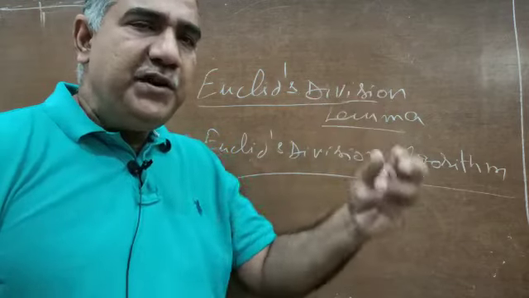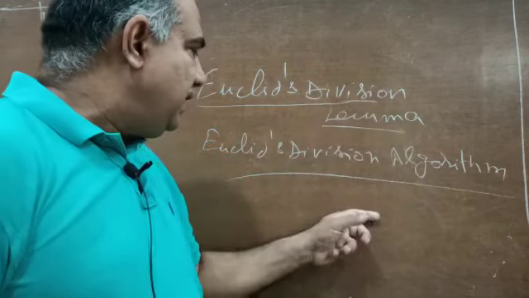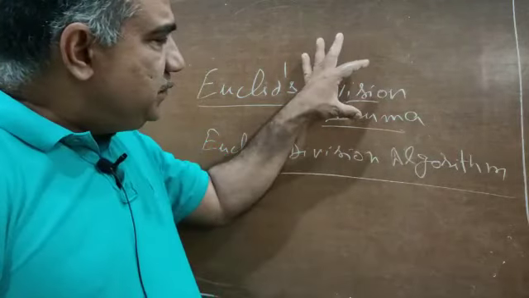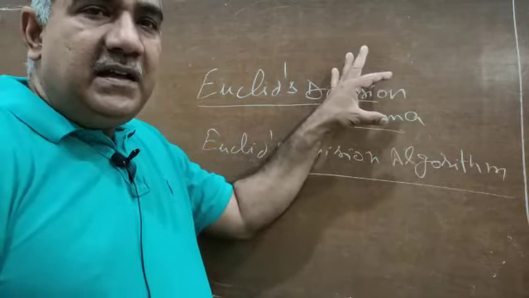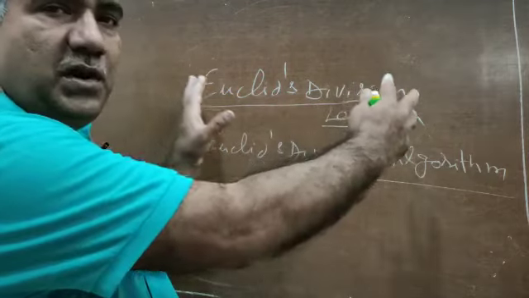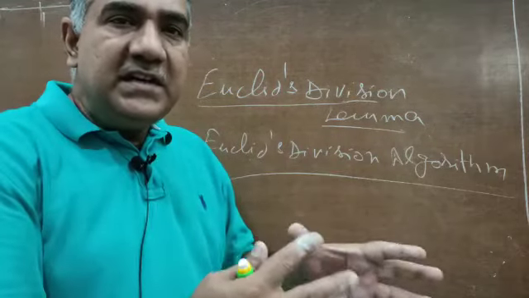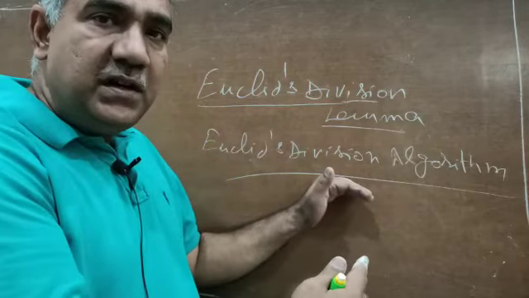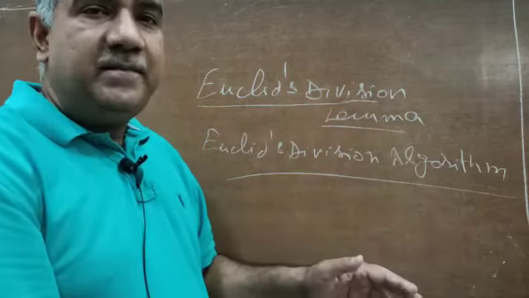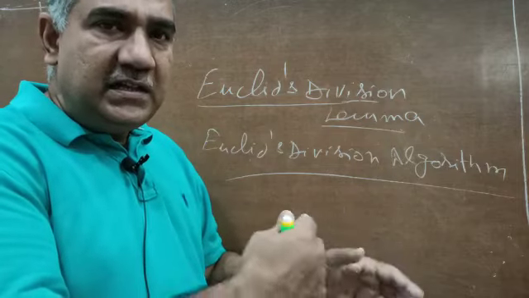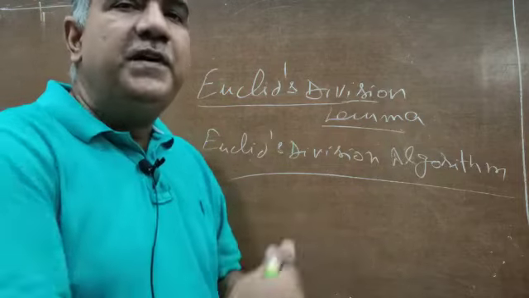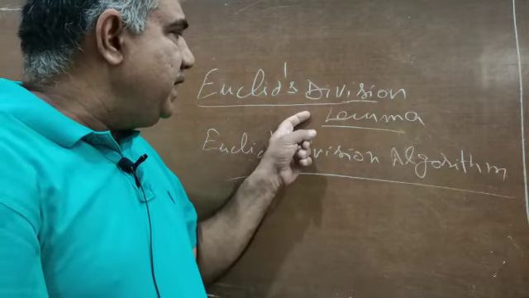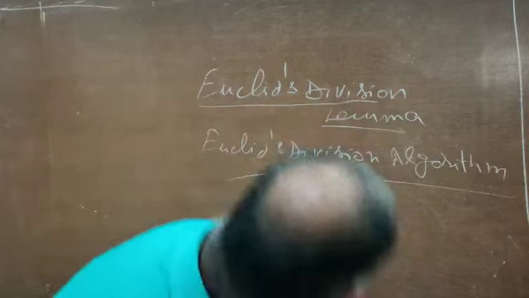So we undoubtedly use Euclid division lemma in Euclid division algorithm, but the lemma is only describing for us the procedure for dividing the quantities, and by following those rules of division we find out the HCF. So first I will define for you the Euclid division lemma.